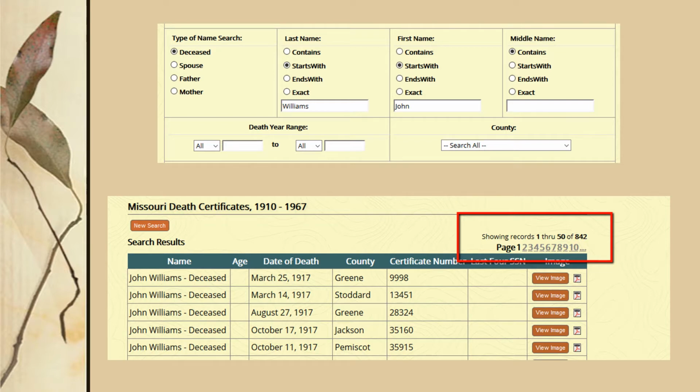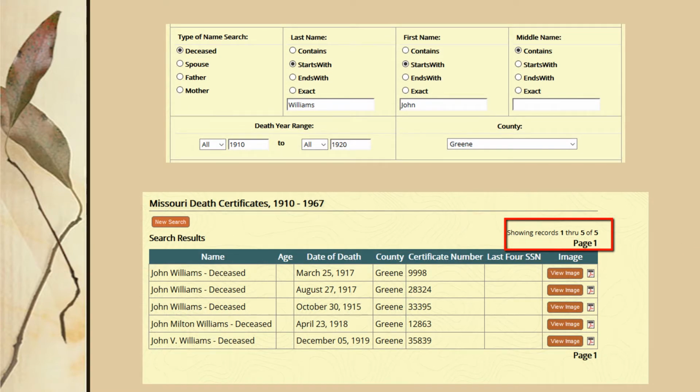Say you want to search for a person with a common name, such as John Williams. If you search just by his name or a variation of it, you'll get a lot of results, as many as 842. If we choose to use the date range and county options, we can decrease the number of results to just 5. In this example, I selected a death range of 1910 to 1920 and chose Greene County. It is much more manageable to browse through these 5 instances of persons named John Williams than go through 842 records. So if you know an approximate death date and/or county of death, you can use this information to narrow your search.